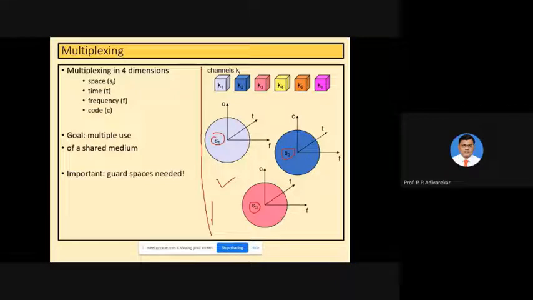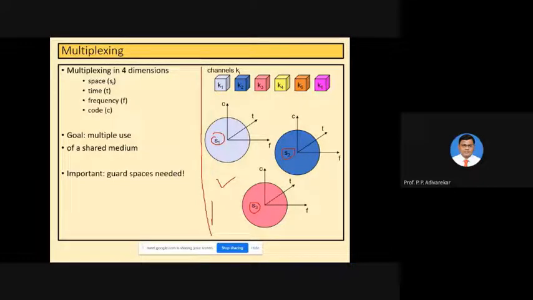In code division multiplexing also, two consecutive codes will be orthogonal to each other. That means they will be completely different from each other, so that they cannot be predicted from one another. Also geographically, cities have to be further away from each other in order to repeat the same frequency. That concept comes in GSM. We will see in GSM in detail how code division multiple access, or CDMA, works.